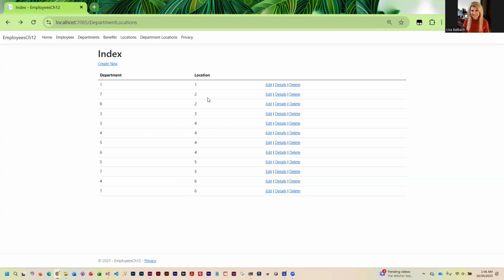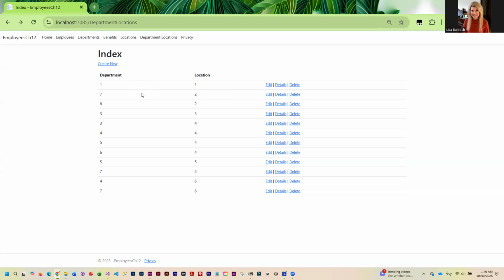Also, we do have a bit of an issue with the edit because Entity Framework will not allow you to change any part of a key. We have a composite key. Therefore, we can't change department or location. So there is really nothing for us to edit because it's not going to allow us to change any part of the key. So what we would end up having to do is delete the key and add a new one.